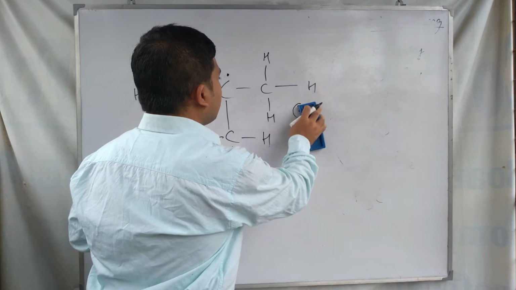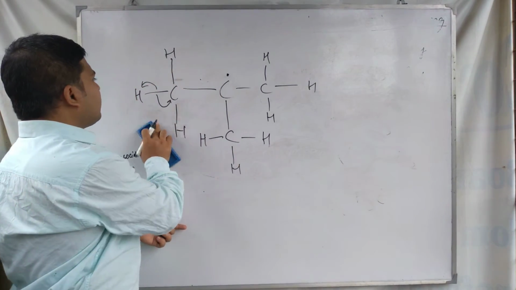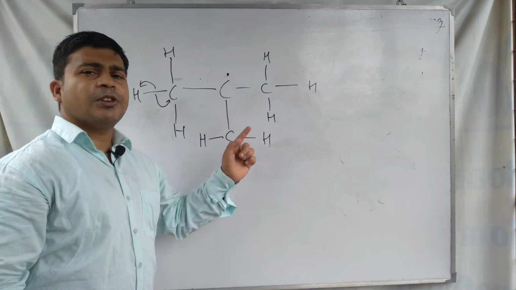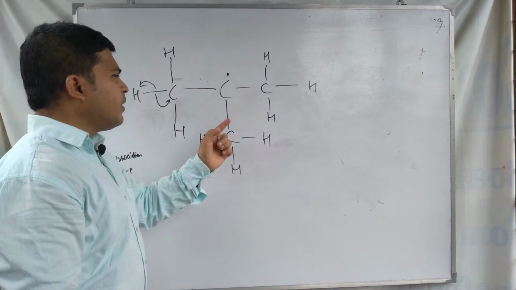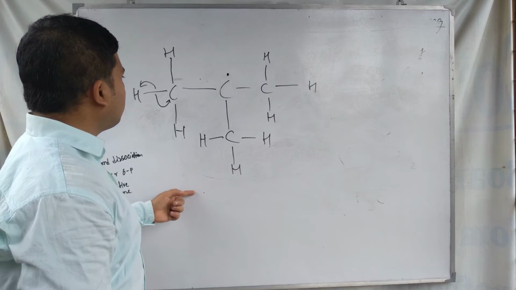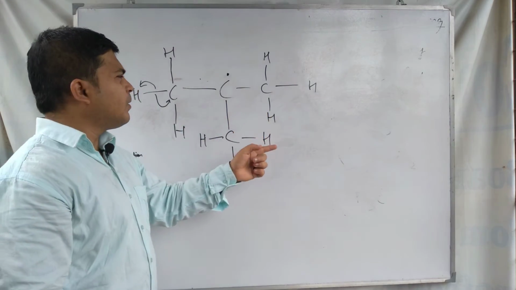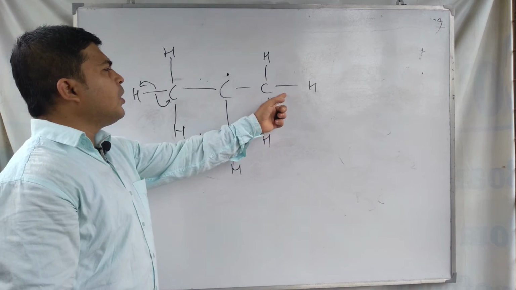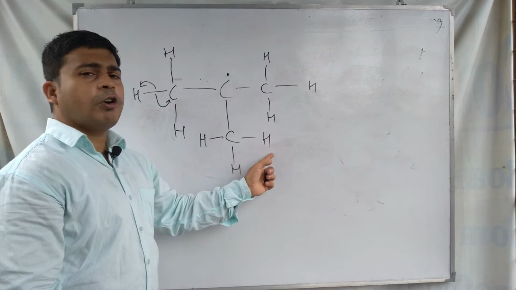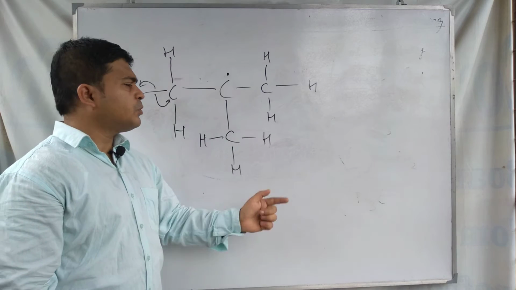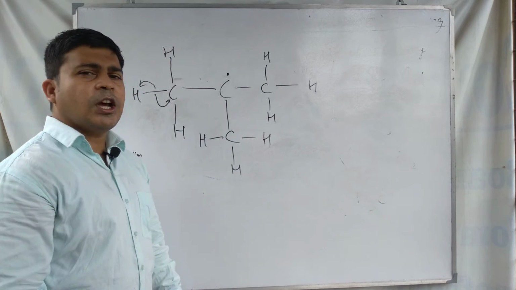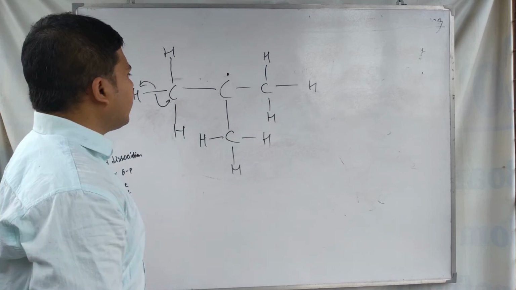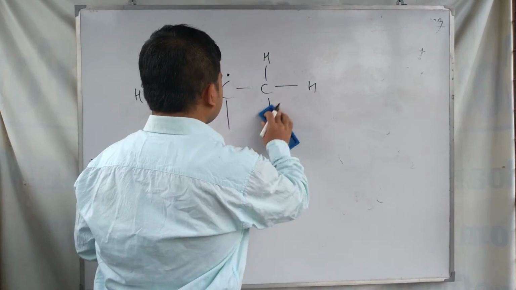So for this reason the tertiary free radicals are highly stable compared to the secondary and the primary. These are the most stable free radicals, the tertiary free radicals. Tertiary free radicals that have more carbon hydrogen bonds can form more hyperconjugative structures, and for this reason this type of tertiary free radical is more stable than secondary and primary.